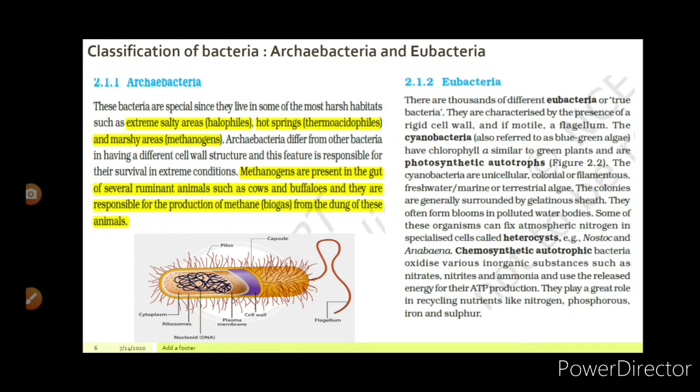They play a great role in recycling nutrients like nitrogen, phosphorus, iron, and sulfur. So eubacteria are important for humans as they play a great role in recycling nutrients. Let us move to the next slide.